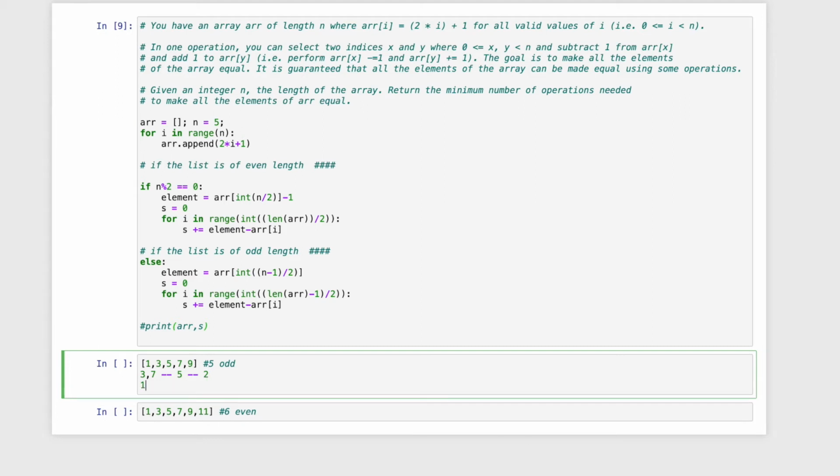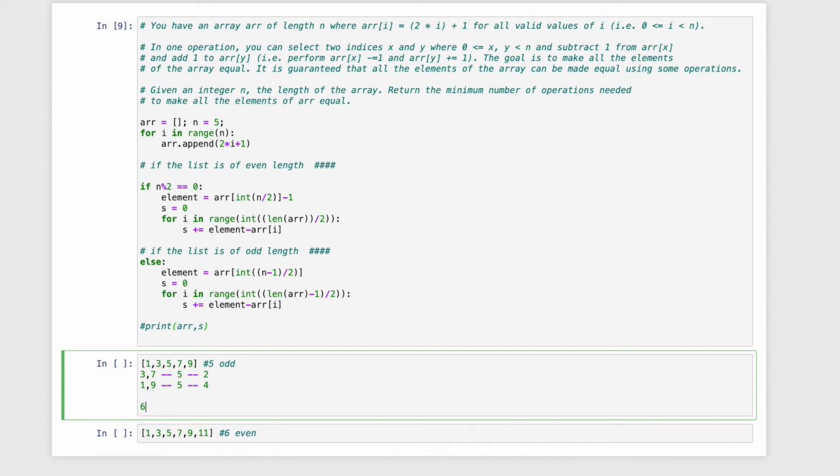Then from 1 and 9, we can go to 5 by how many steps? For 3, this is nothing but 5 minus 3, that is 2. Again in this case, 5 minus 1 will be 4. So the total number of steps will be 4 plus 2, that is nothing but 6. Now I think it is clear, right?